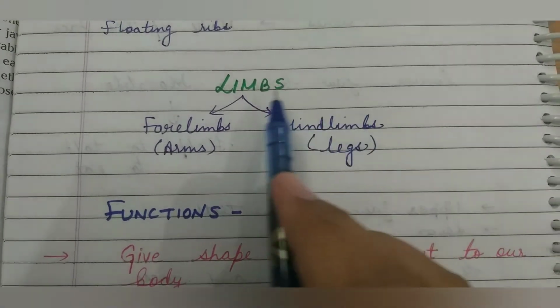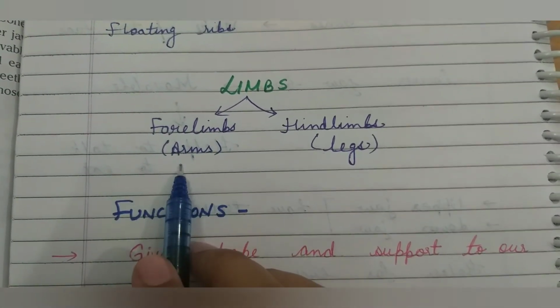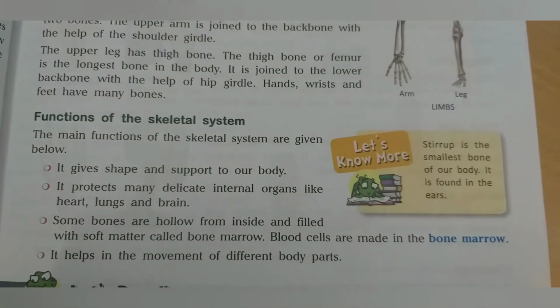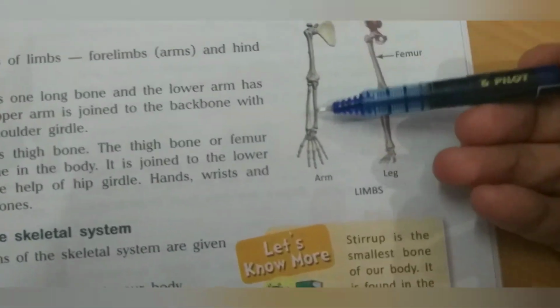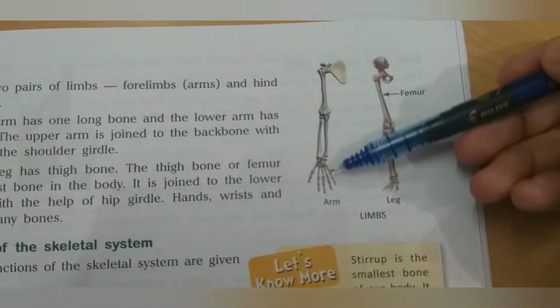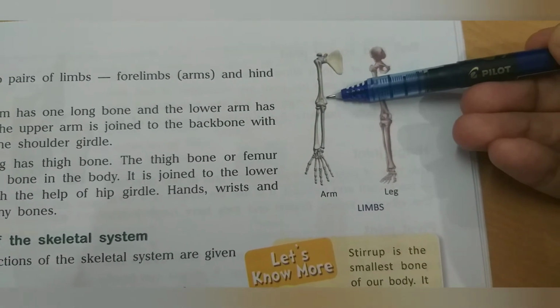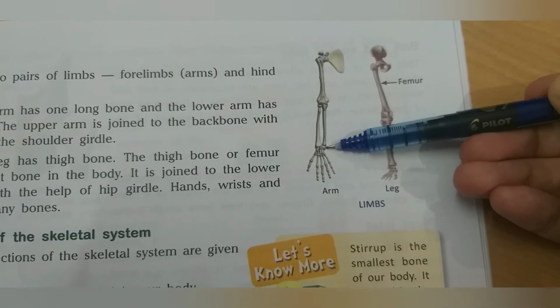Limbs. We have two pairs of limbs. Forelimbs means arms and hind limbs means legs. I am going to explain it with the help of a picture. Look at this picture. The upper arm has one long bone and the lower arm has two bones.